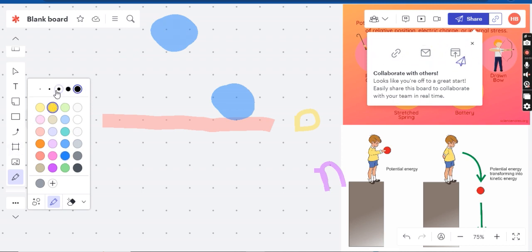When the ball was at this position, the force of gravity acts in a downward direction, wherever the ball is. So this is the initial height. When the ball goes to this height, it covers some vertical distance, that is hf. The force acts downward while the displacement takes place in the upward direction.